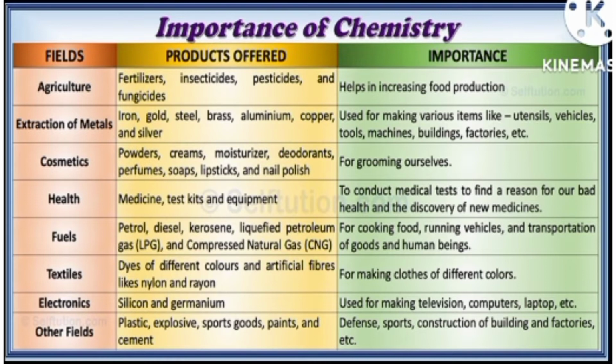In other fields, chemistry is also very important. For example, plastic, explosives, polyvinyl chloride is present in plastic, that is also a chemical. So you can see how important chemistry is for us. In paper you just need to write only 3 or 4 or 5 importances of chemistry, so you can learn them from this chart. This chart will help you to learn more easily.